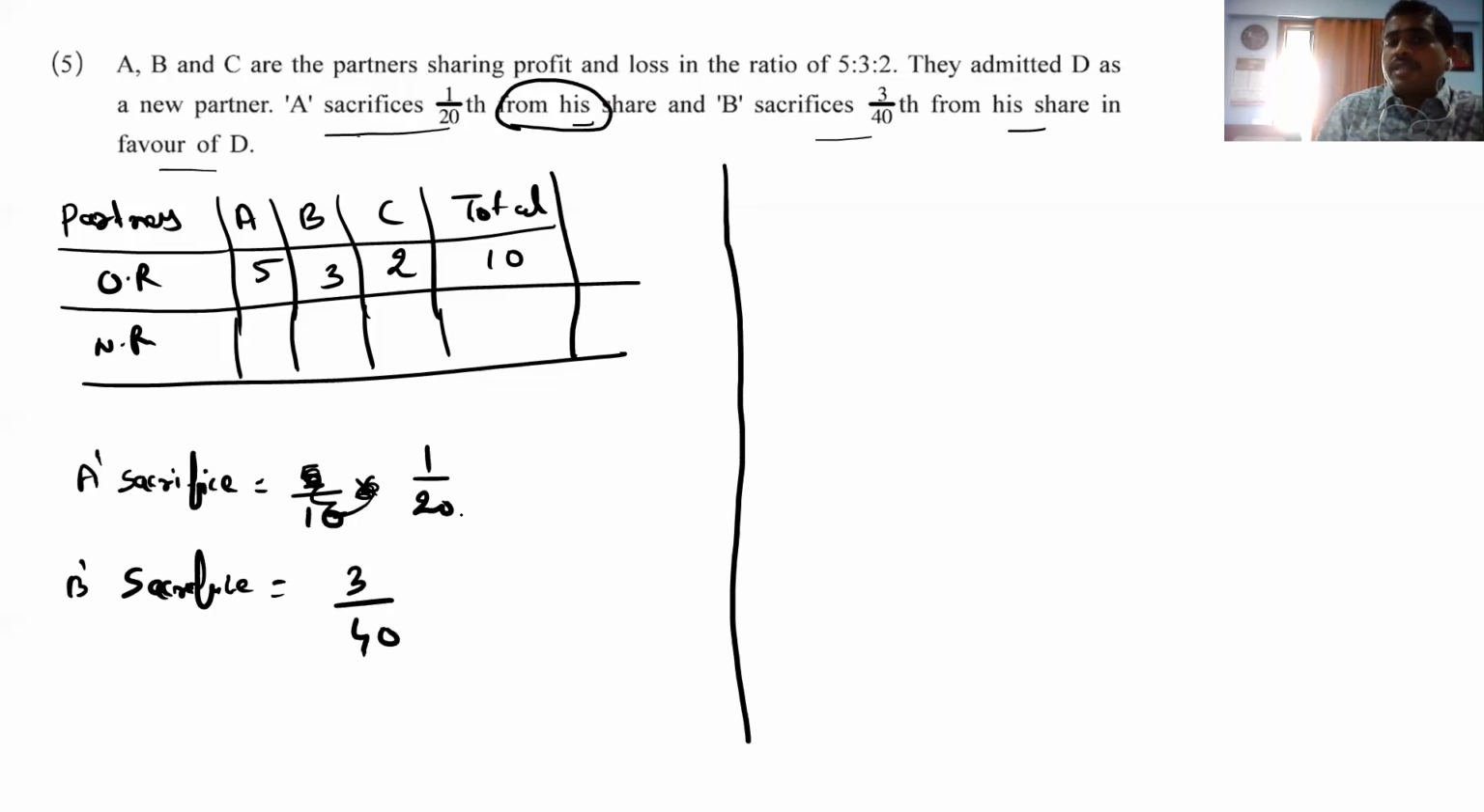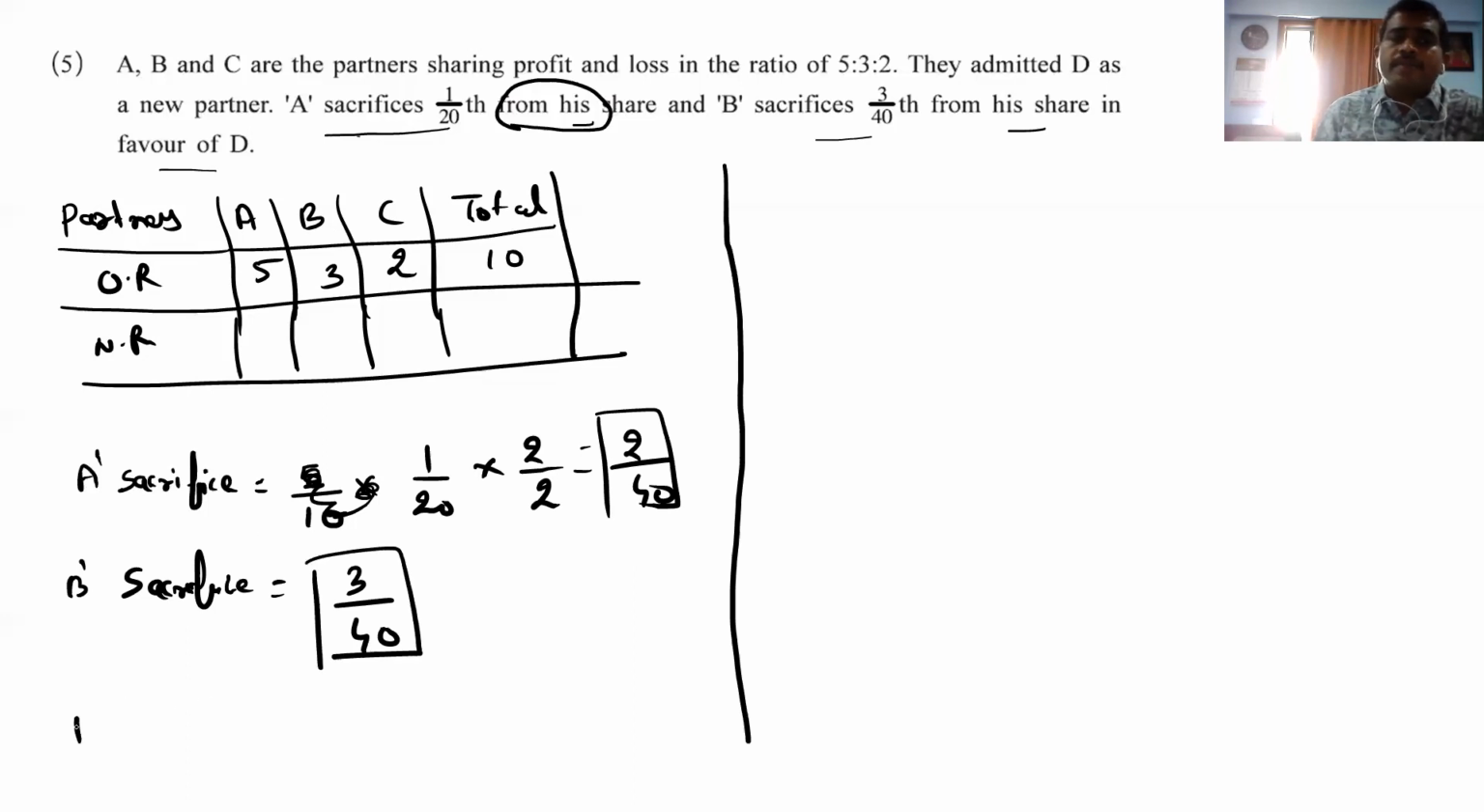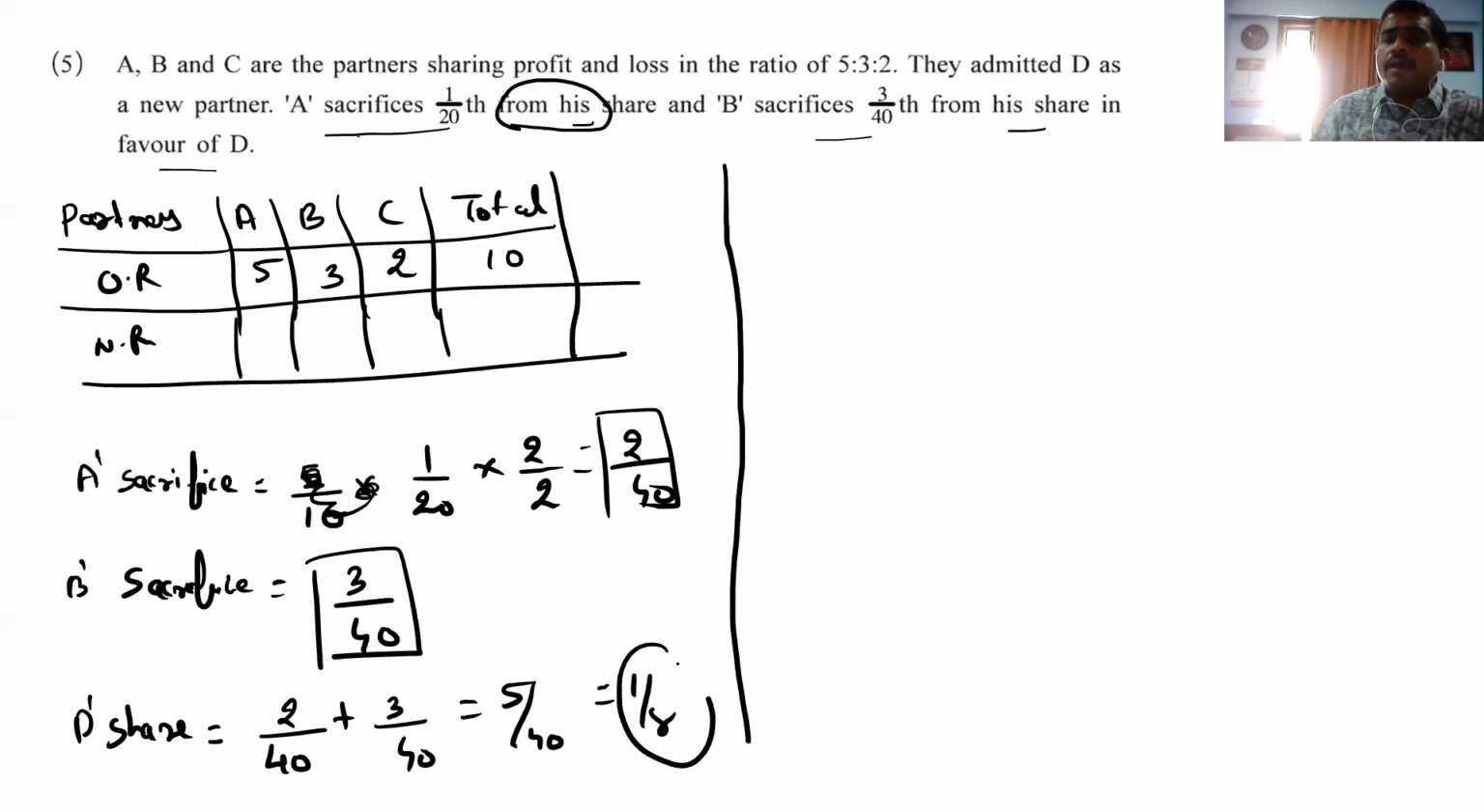Now just make the LCM same. So 2 by 2, it comes to 2 by 40, and here comes 3 by 40. So let's find D's share. D's share is equal to 2 by 40 plus 3 by 40. It comes to 5 by 40, that is 1 by 8. Is it okay? 5 by 40 comes to 1 by 8.